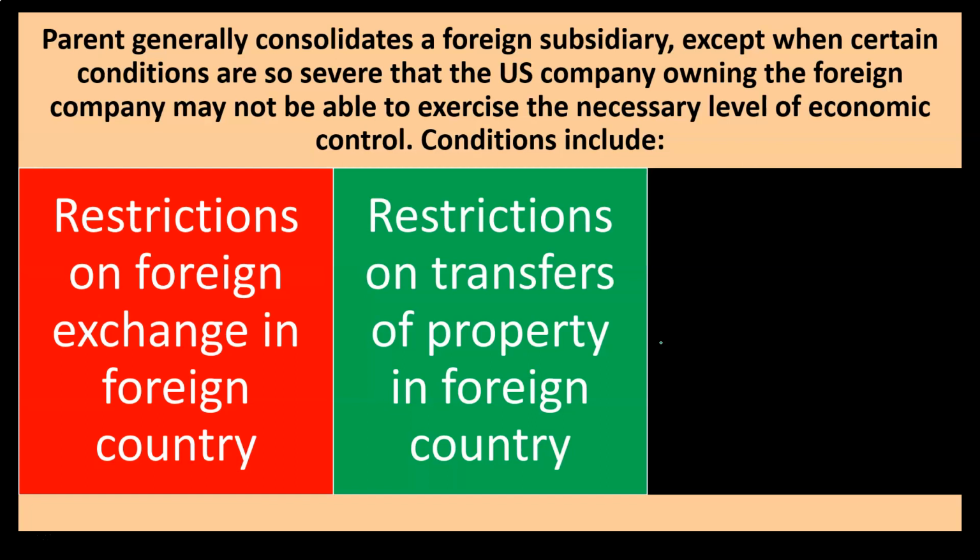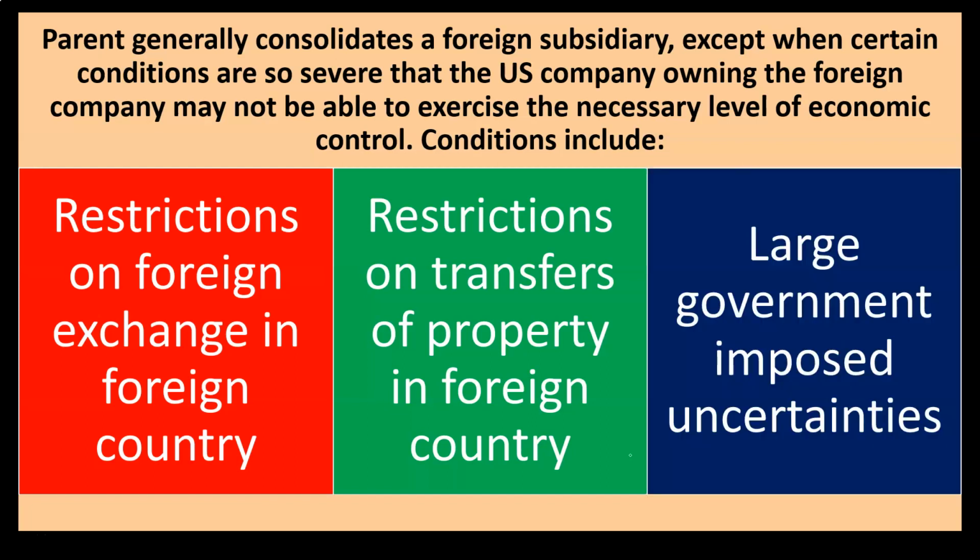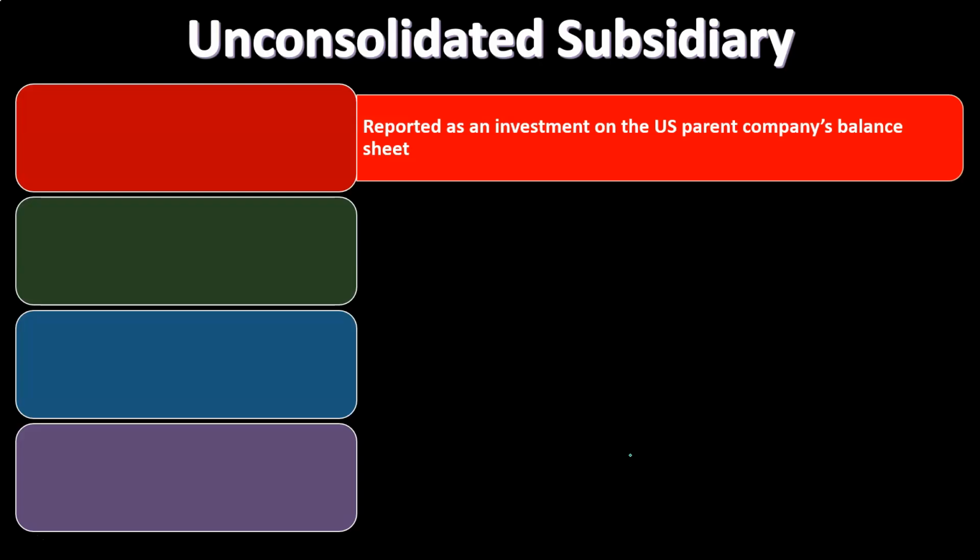Restrictions on transfers of property in the foreign country. So if you can't transfer the property, that could be another barrier to having the actual economic control. Large government imposed uncertainties. So if we had other uncertainties due to the foreign government, that again could have consequences in terms of the economic control of the parent company over the subsidiary.